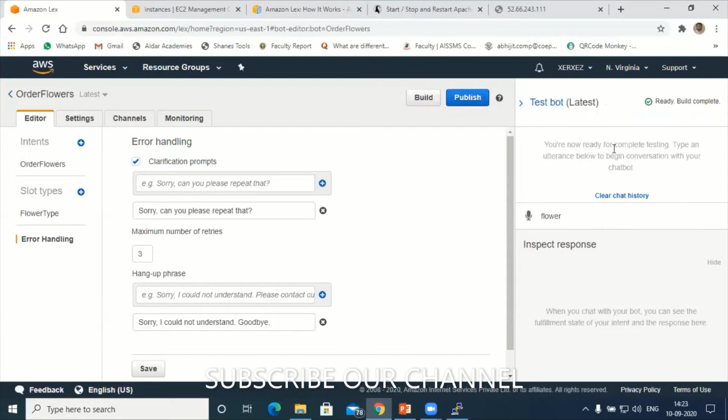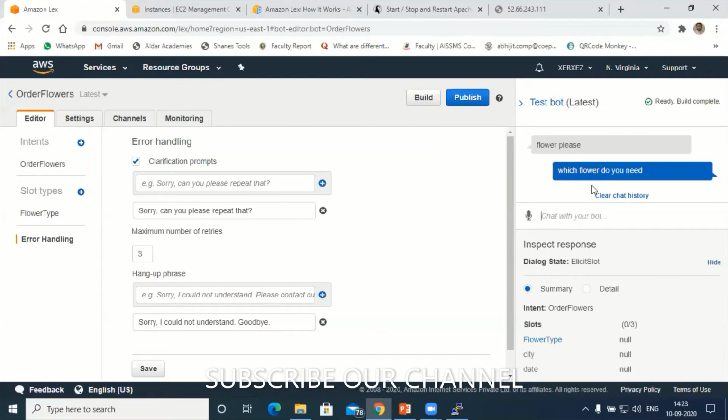Later we'll try to integrate this with social media or some other application. First, I will send a message like flower please. Can you see? This is a type of flower, but in the prompt I had given which flower do you need?